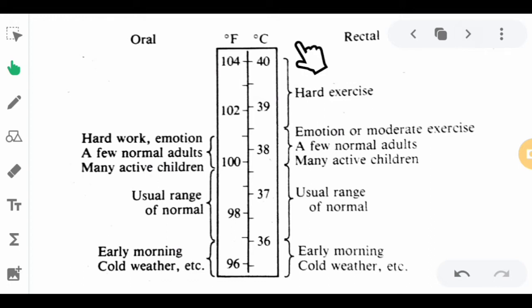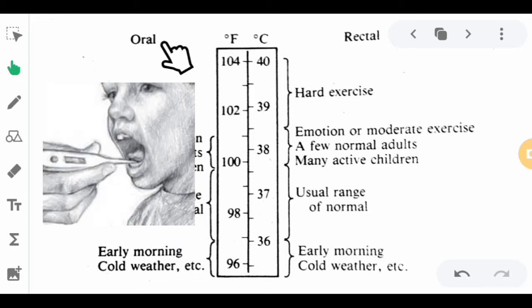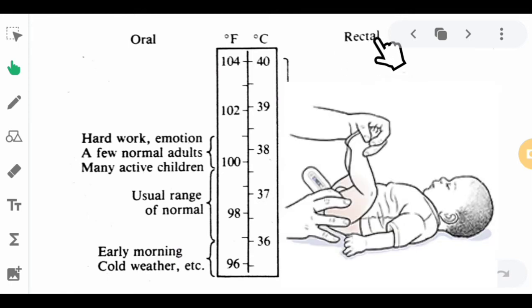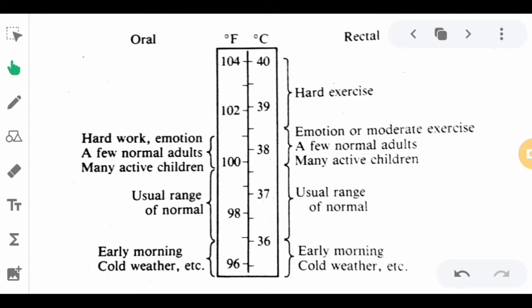Let's proceed. So this is the normal body temperature, in the normal range up to 40 degrees Celsius. That is the maximum tolerance of our body. And then we have the oral measurement, which can either be in Fahrenheit or in Celsius. And for rectal, where your rectum is located, these are the indicators for that.